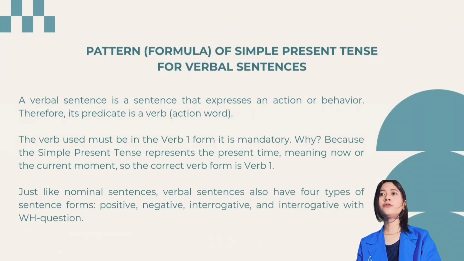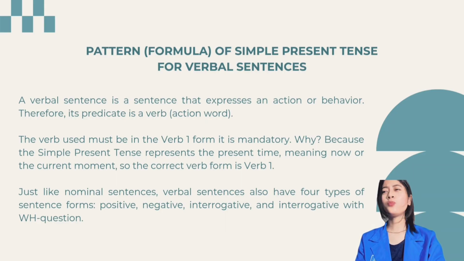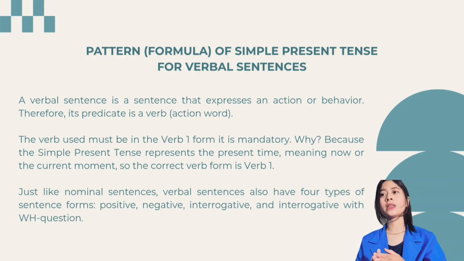Pattern formula of simple present tense for verbal sentence. A verbal sentence is a sentence that expresses an action or behavior. Therefore, its predicate is a verb, an action word. The verb must be in the verb 1 form. It is mandatory. Why? Because the simple present tense represents the present time, meaning now, or the current moment, so the core verb form is verb 1.